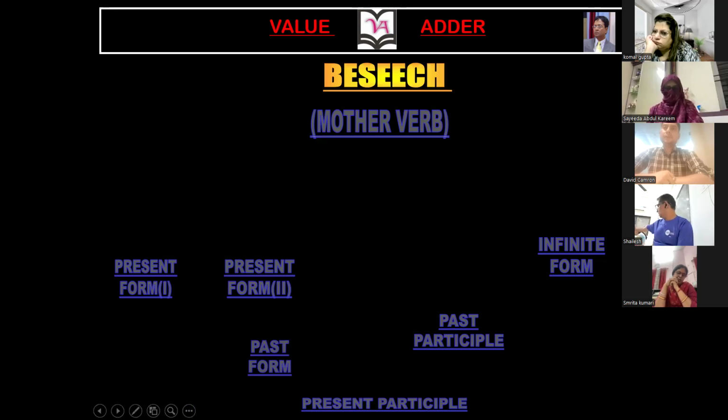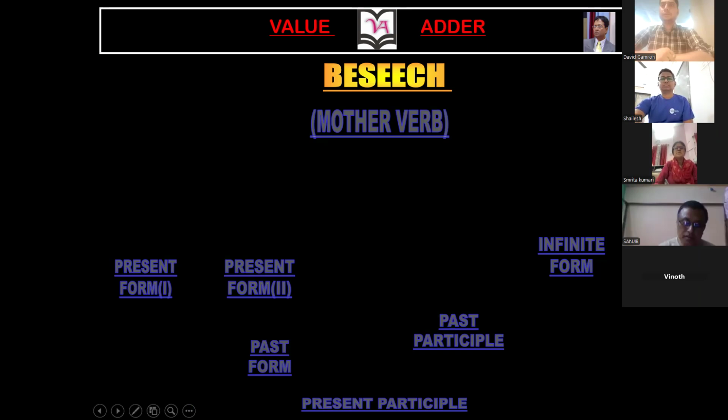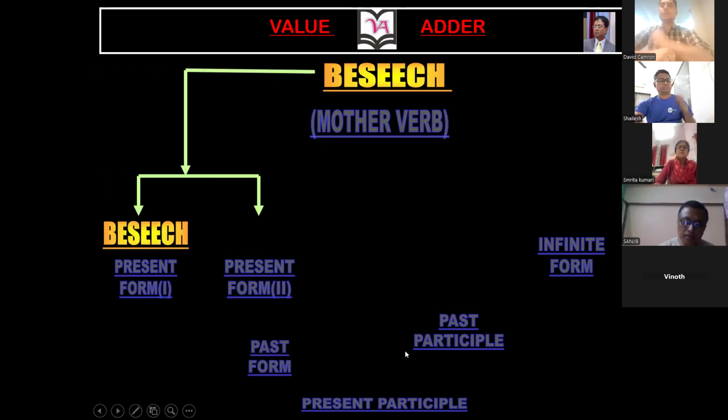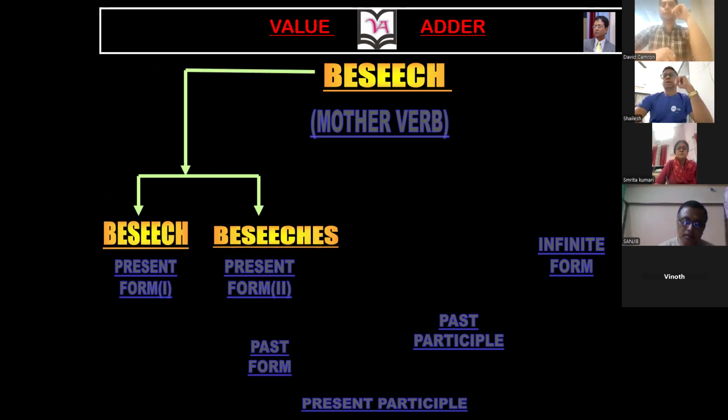Beseech. Besiege. Beseeches. Beseeching. Now look at CH, guys. This word ends with which letter? Beseeches. CH. So if a word ends with CH, how to make the present form? CH. Put ES. Put ES. Got it?